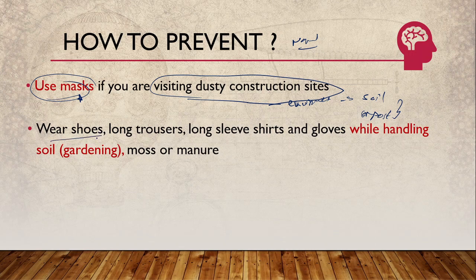In addition, you can wear long shoes since it goes through the skin. Wear long shoes, long trousers, long sleeve shirts and gloves while handling soil or gardening, moss or manure. In general, prevention means you have to avoid exposing your skin to these areas.